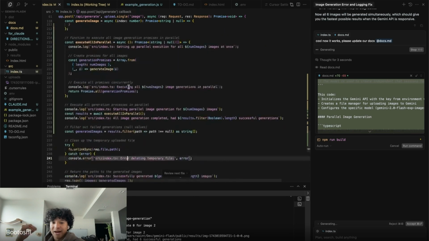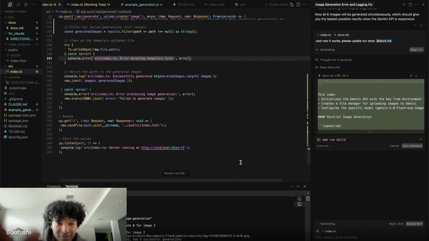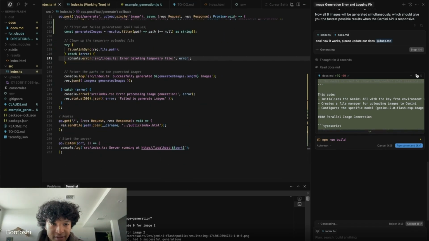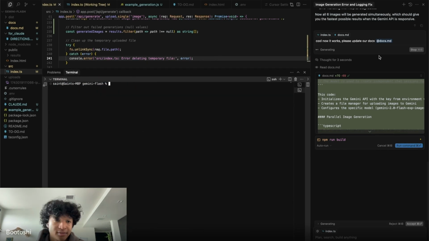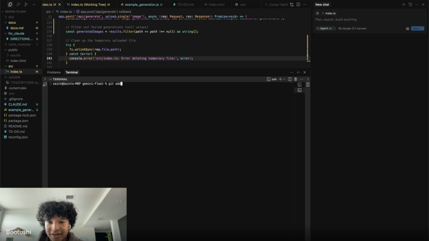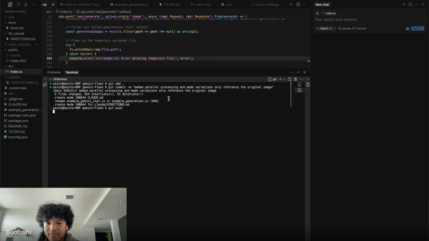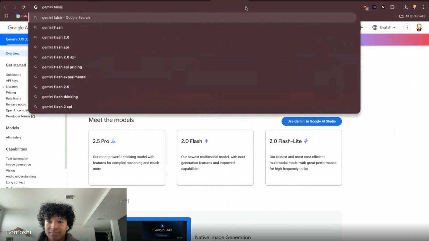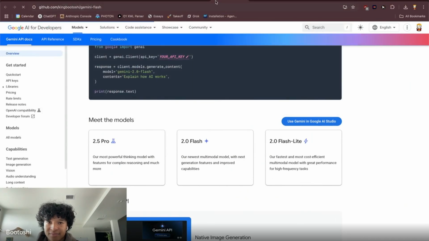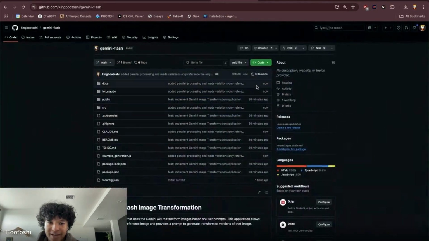So over time, let me show you that, because I think that's super important. I don't want to miss that. Before I break the code base, let's save it to GitHub as our second checkpoint. git commit -m "added parallel processing and made variations only reference the original image." Now git push. So now we have our working and happy product saved in GitHub right here.